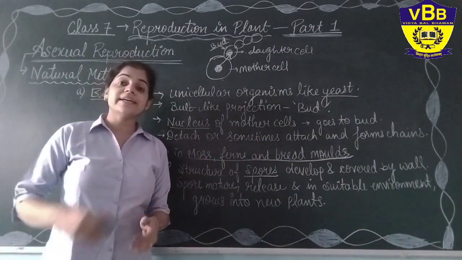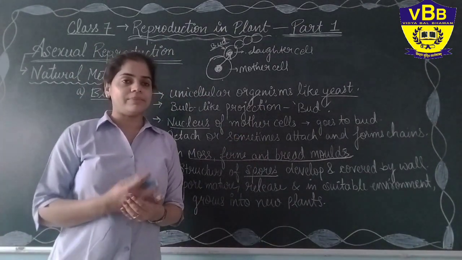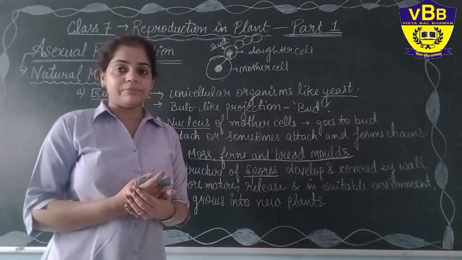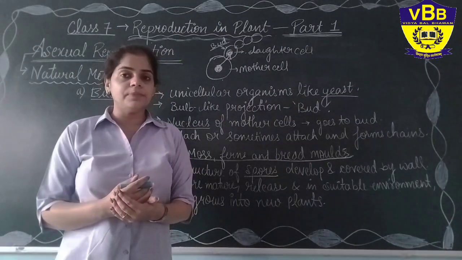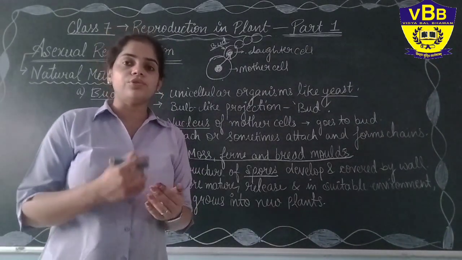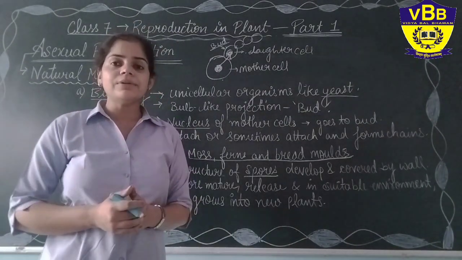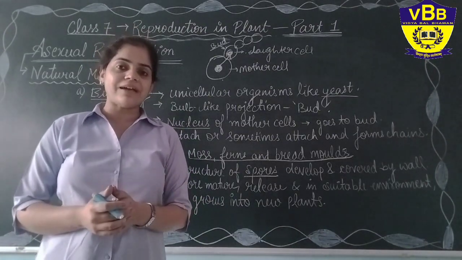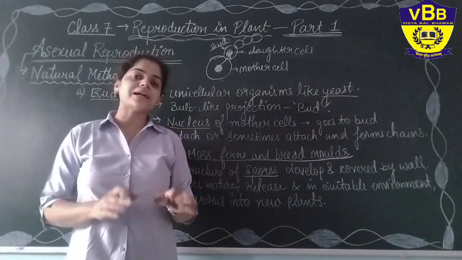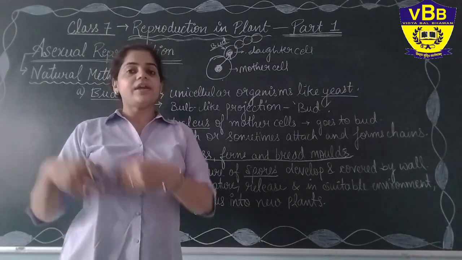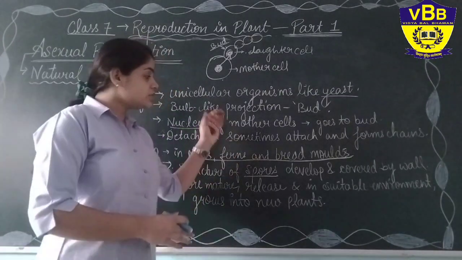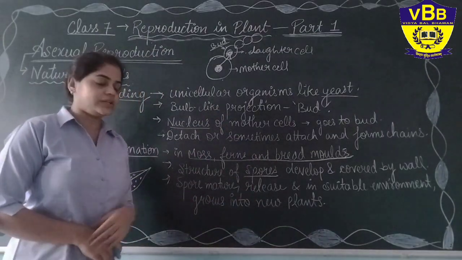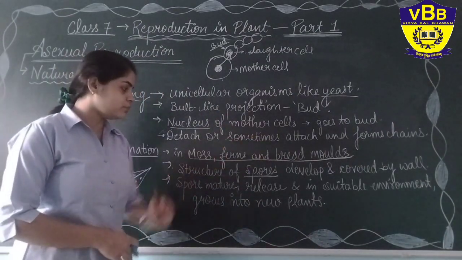Yes, when they get a suitable environment, it is very important to get a suitable environment. Every spore doesn't form a new plant. There should be a suitable environment for them to grow into new plants, and sometimes if they do not get it, they will remain intact with the protective layer itself, and whenever they get the right conditions, they grow into new plants. So this is all about spore formation. It occurs in moss, ferns and bread molds.